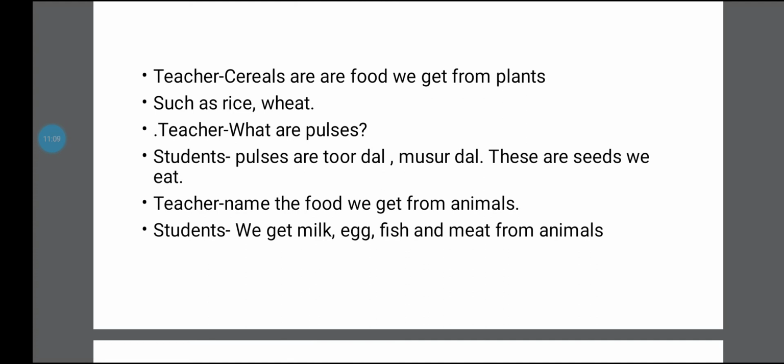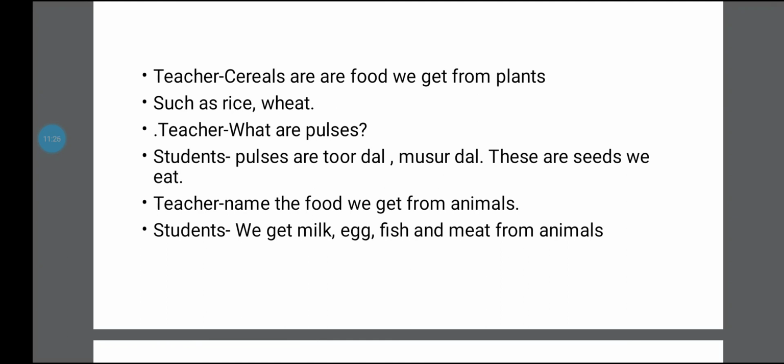We get butter from milk, then we get cheese from milk. All this we get from milk. So from where do we get this milk? We get it from animals. Which animal gives us milk? The cow gives us milk. Egg we also get from an animal. Which animal gives it? The hen gives us.